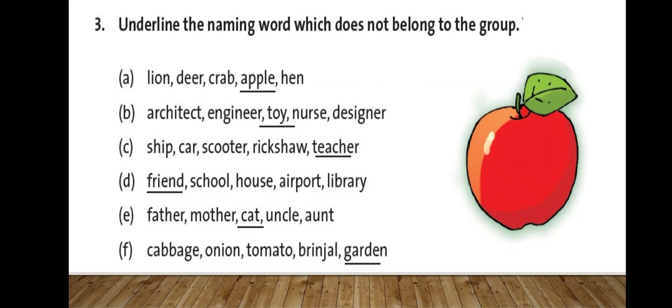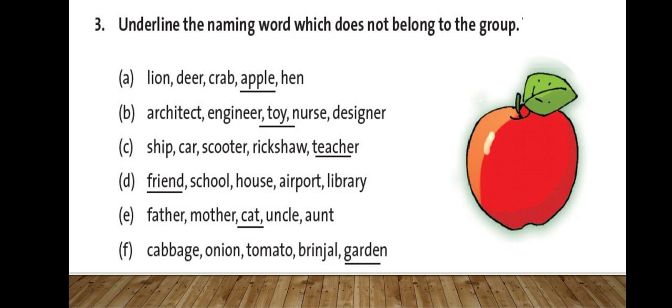C. Ship, car, scooter, rickshaw, teacher. So ship, car, scooter, rickshaw are the names of vehicles, and teacher is a person. So what you will underline here? Teacher. D. Friend, school, house, airport, library. So school, house, airport, library are the names of places. So what is different here?